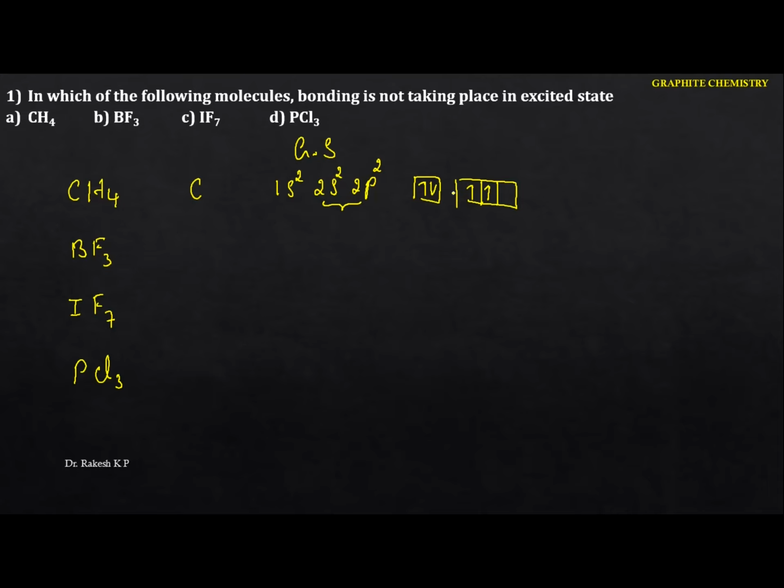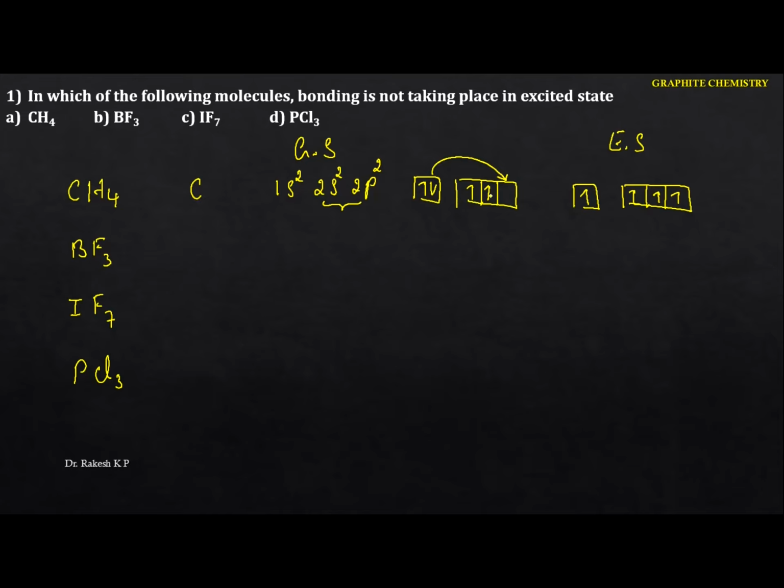So 2s2 2p2, but in the ground state we have only 2 unpaired electrons. But whenever carbon combines with hydrogens to form methane, this carbon requires 4 unpaired electrons. In the ground state we have only 2 unpaired electrons. So now I am going to write the excited state here. Now an electron shifts to the p orbital. In the excited state we can identify 4 unpaired electrons. That means only whenever it gets excited can we form this compound, that is CH4.